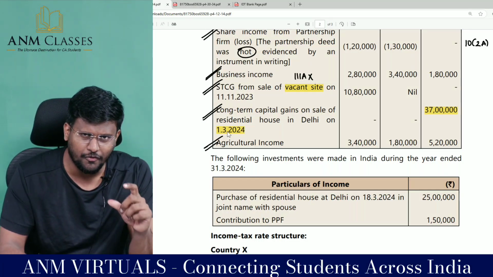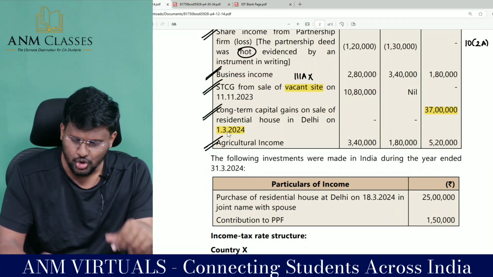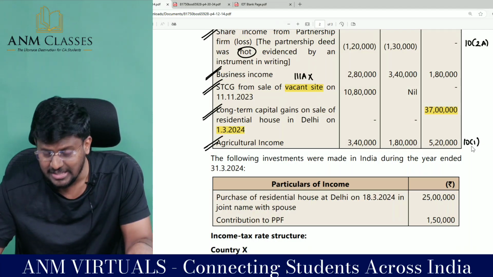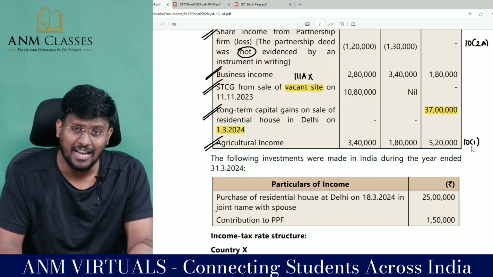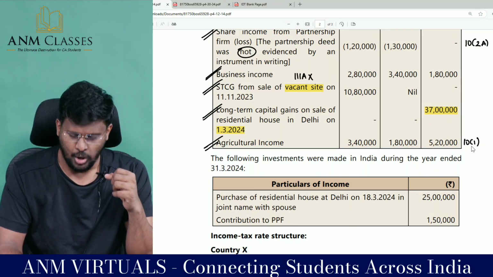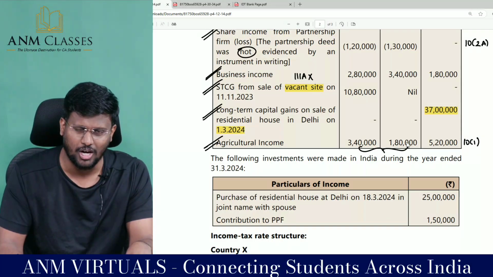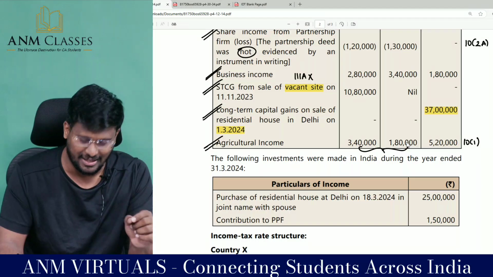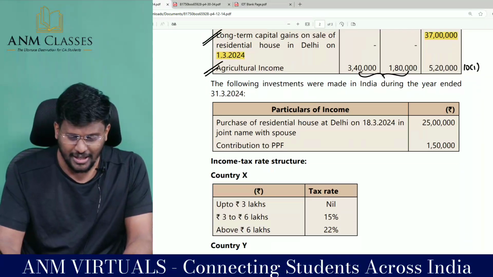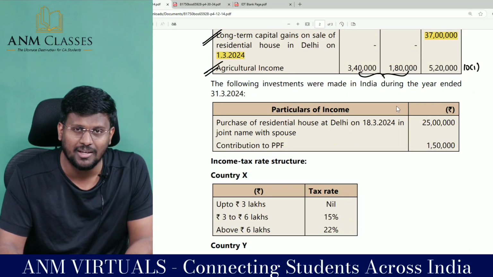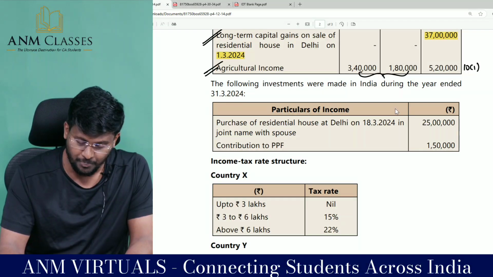We know the definition of agriculture income. In order to enjoy exemption under section 10(1), agriculture land should be situated in India. But these 2 agriculture lands are situated outside India, hence it is not exempted under section 10(1), it will be taxable in India. The following investments were made in India during the year ended 31/3/2024.